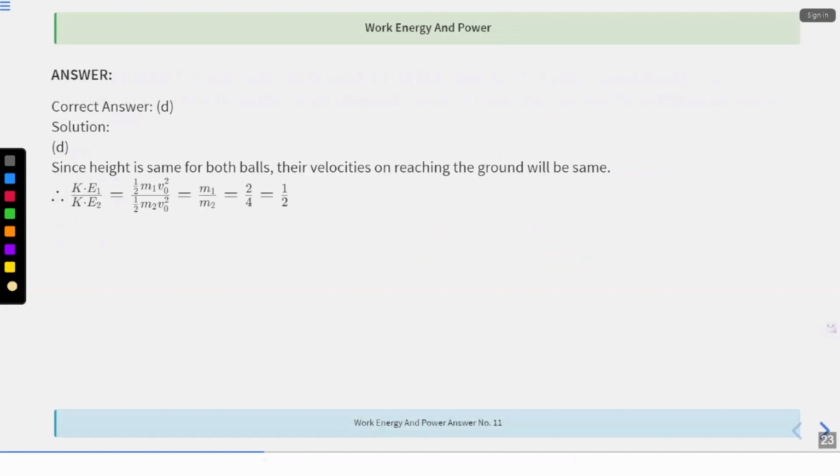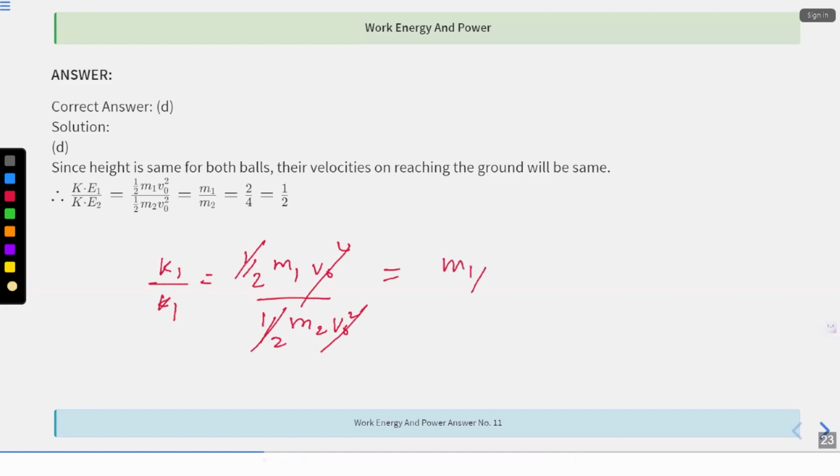Simple. Since the velocity of both the balls will be the same, so that will be K1 upon K2, that is half M1 V naught square divided by half M2 V naught square. Velocity will be the same, right? This will get cancelled. So half and half will get cancelled.